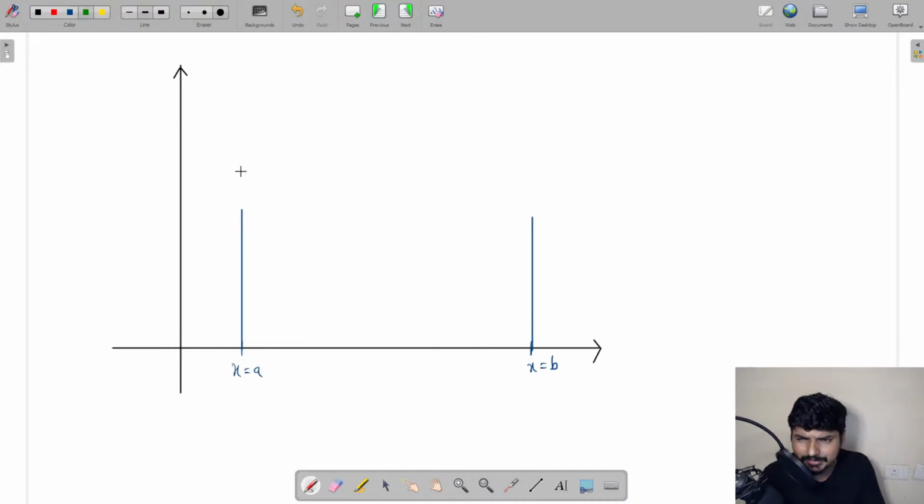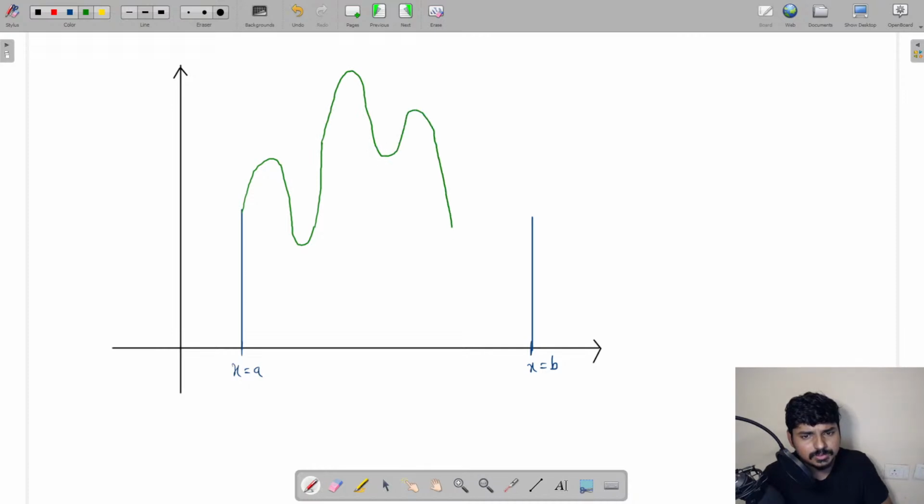Let me take a random graph. The graph is going to be something like this. So let us say this is how the graph of y equal to f of x looks.